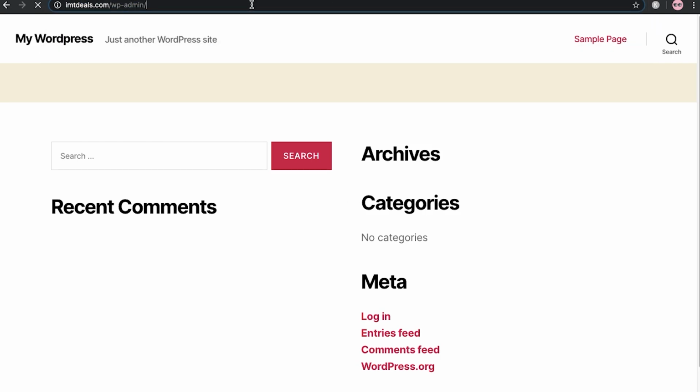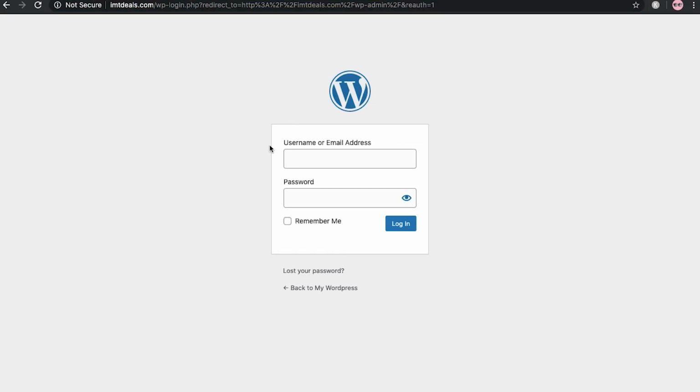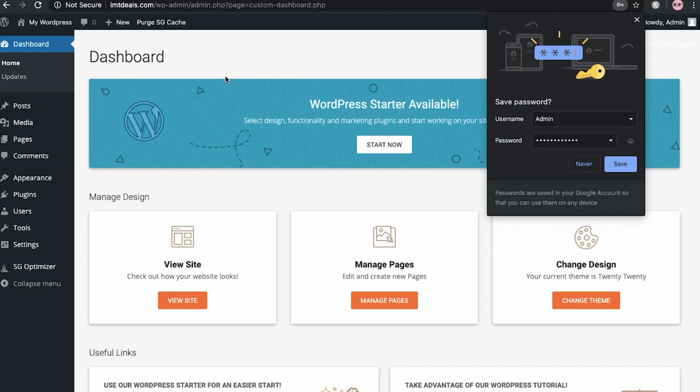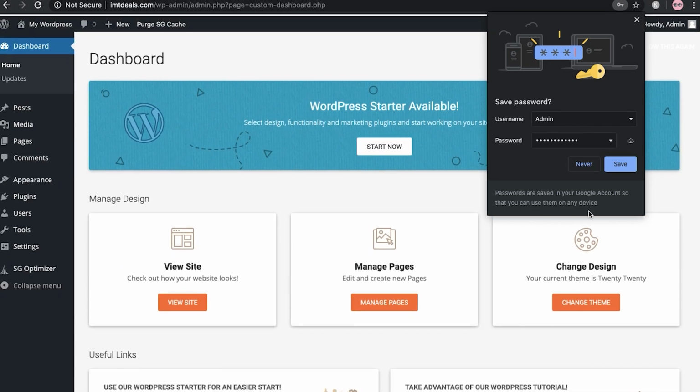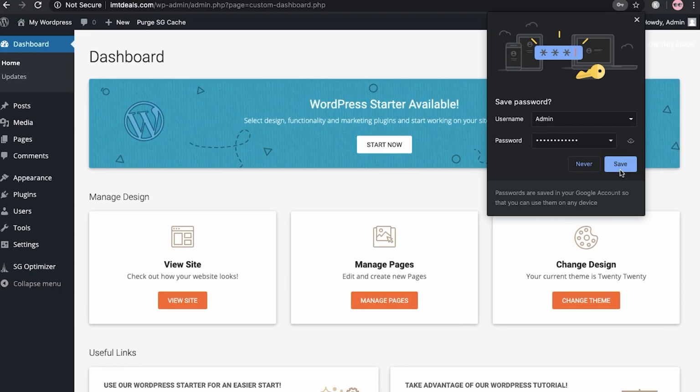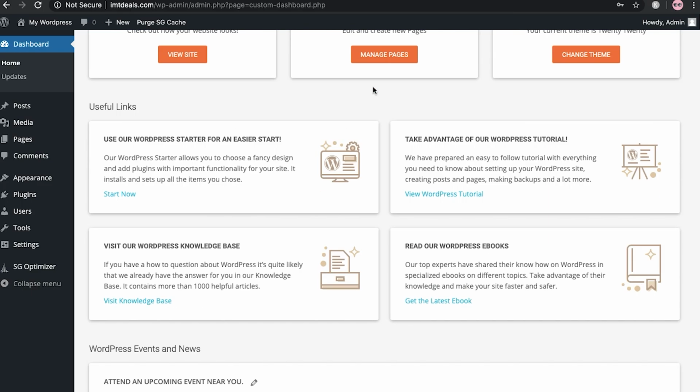When you add this in the URL, it will show you something like this, and here you have to add your username and password. Let me add the password. Here you can see that I have added the password, and let me add admin over here. Now let me click on remember me, and click on login. Here you can see that I have successfully logged in to my WordPress dashboard, as I already told.